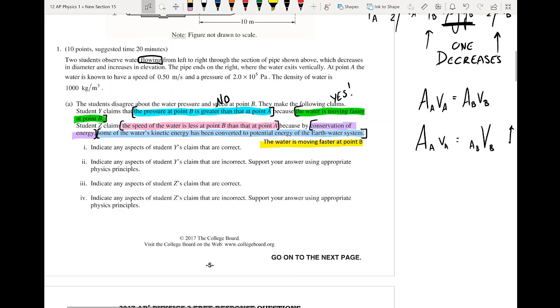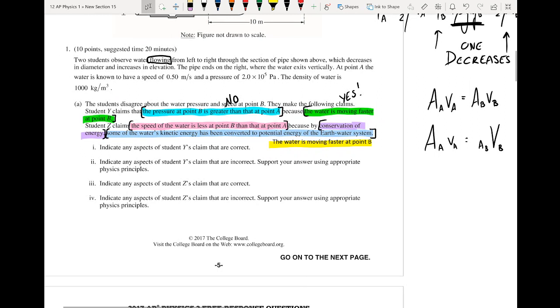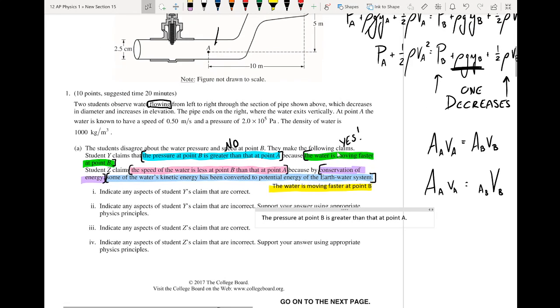Indicate any aspects of student Y's claims that are incorrect. Support your answer using physical principles. Well, we said the aspect that is incorrect from student Y is that the pressure at point B is greater than that at point A. So yes, we've stated the aspect that is incorrect, but we have to talk about the physical principles that make it incorrect.